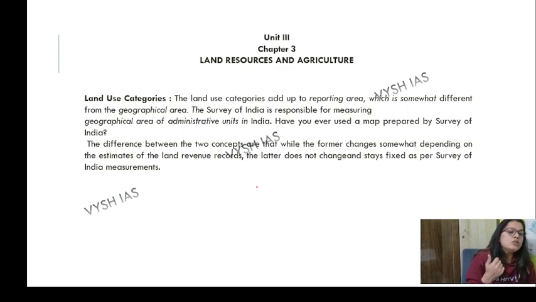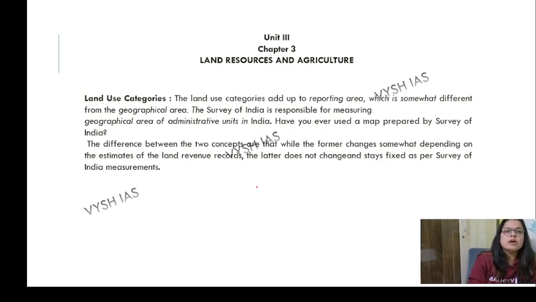And you know that if you want to get your geographical area measured, it adds up to the administrative units of India. You must have prepared Survey of India maps in your school days as well. There's a difference between the two concepts: the former one changes somewhat depending on the estimate of land revenue records.